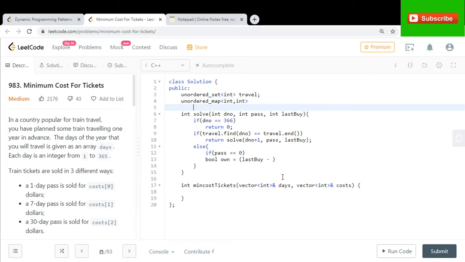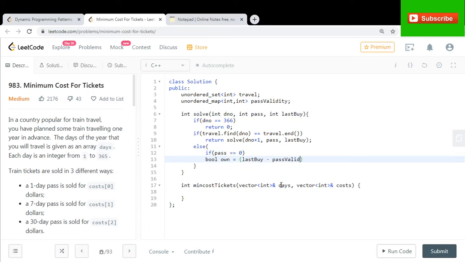This unordered map is here to just store some static data for me: pass validity. This stores the validity of a particular pass. For P1 the validity is 1 day. For pass value equal to 2 the validity is 7 days. For pass value equal to 3 the pass validity is 30 days.